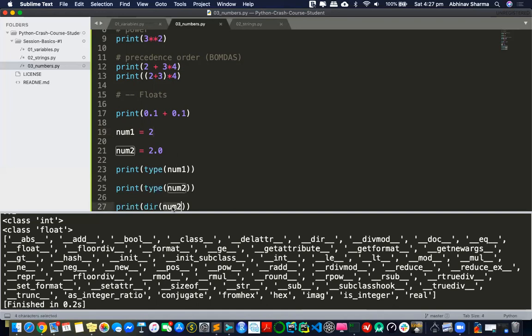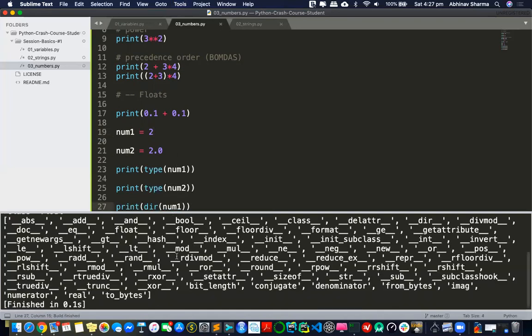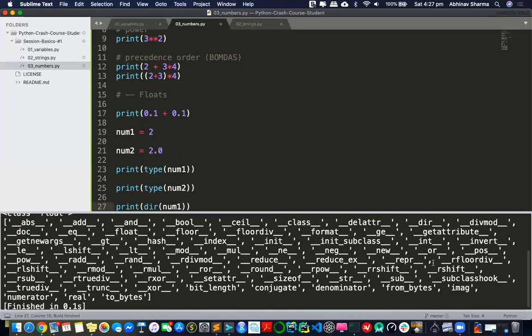So let's look at some of the integer properties. You see, too many weird functions. I don't know why I would use them. I've never used denominator, conjugate, bit length, real. But the thing is, they are there for you. Maybe somewhere, some people who are working on embedded systems or circuits might be using these methods. But for us, we are just going to work on numbers, so we won't really use these, like real, bytes and so on.